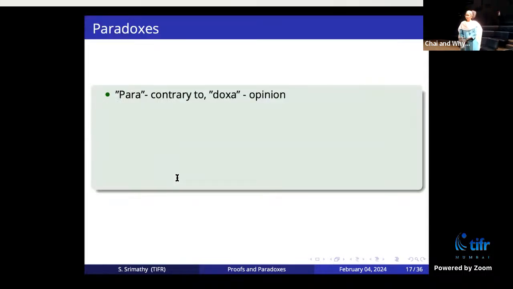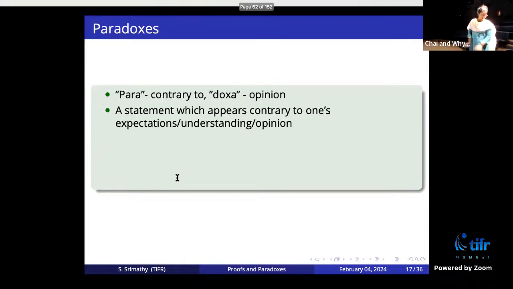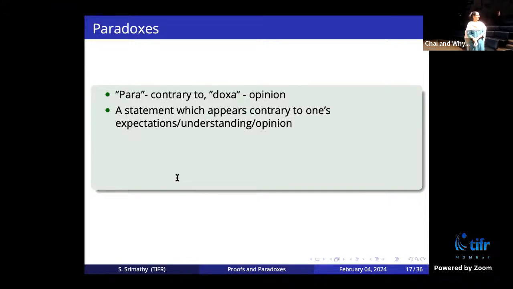The word paradox comes from para and doxa in Greek. Para means contrary to and doxa is opinion. So put together, this means contrary to one's opinion. What it means is that it is a statement which appears contrary to one's expectations or understanding or opinion. So if I give you a statement, it looks like, yes.